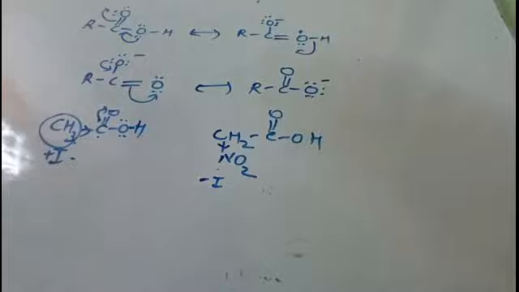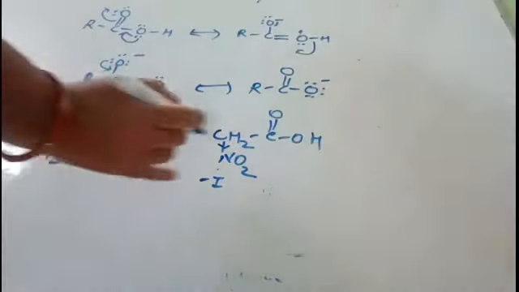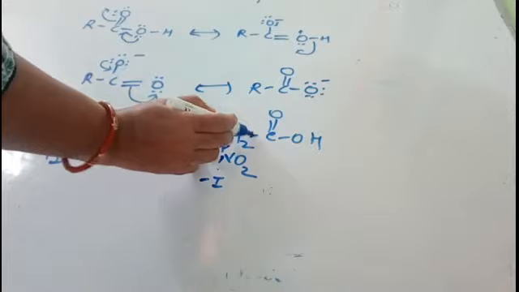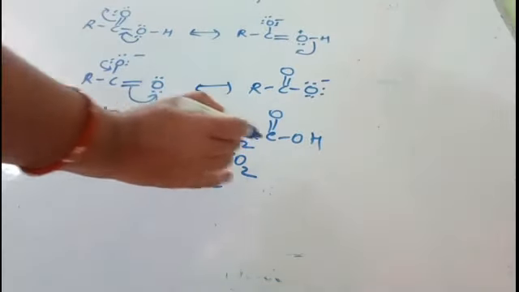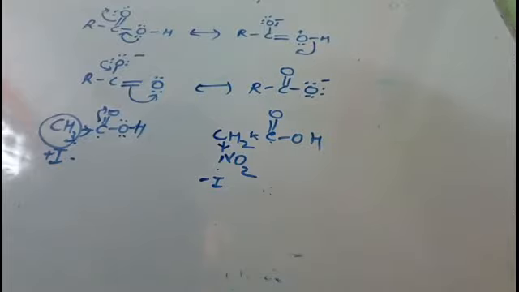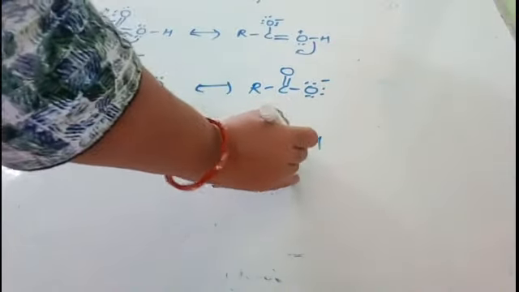Now see students, suppose this nitro group is attached to the carbon chain in the carboxylic acid. It has a minus I effect, hence it will withdraw the electron from this carbon, and this carbon will withdraw the electron from the carboxylic carbon. Hence there will be a deficiency of electrons on the carboxylic carbon, so it will pull the electron from the oxygen atom.